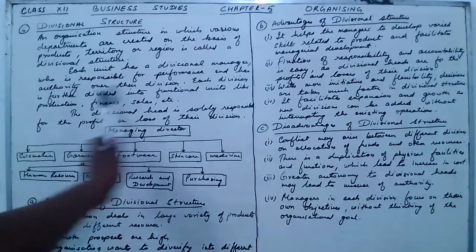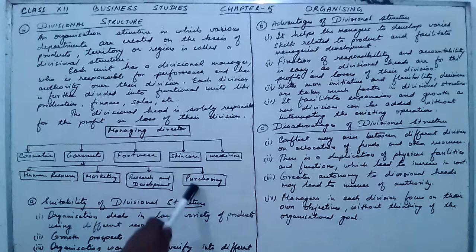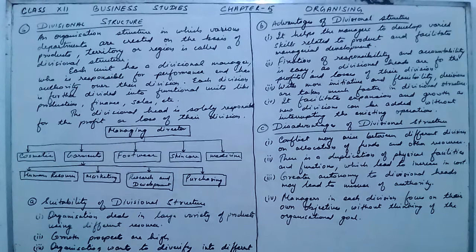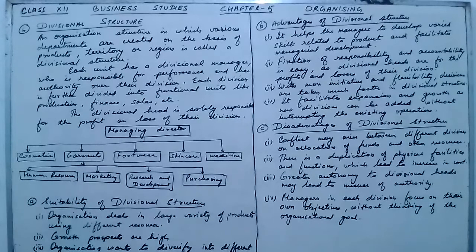Each division is further divided into functional units. So each division is again divided into various functional units like human resource, marketing, research, purchasing. This is the divisional structure which I have drawn.